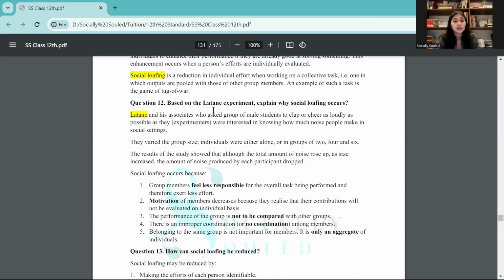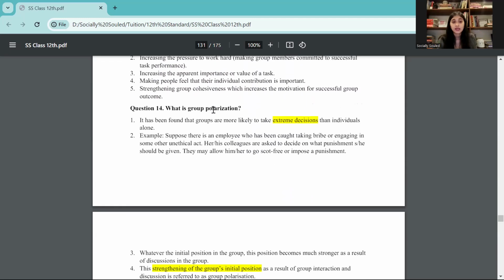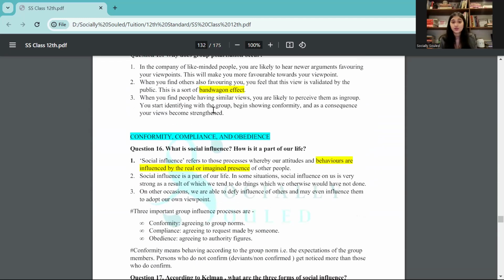One is social facilitation, the other is social loafing. Then there are also experiments that were given in your books, right? So these experiments are also something that you need to know.